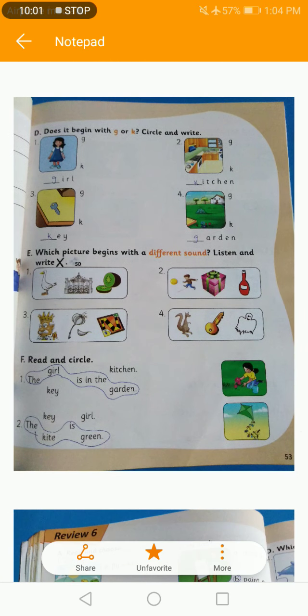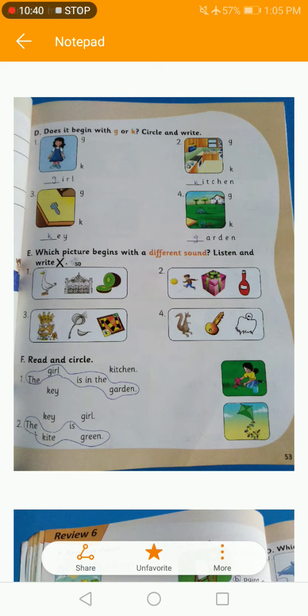We have exercise D, E and F. Does it begin with G or K? Circle and write. We have the exercise of G and K sound. Look at the first picture. The first picture is the picture of a girl. So you have to circle G and write G in the blank. Then look at the second picture. It's the picture of a kitchen. So you have to circle K and write K in the blank.